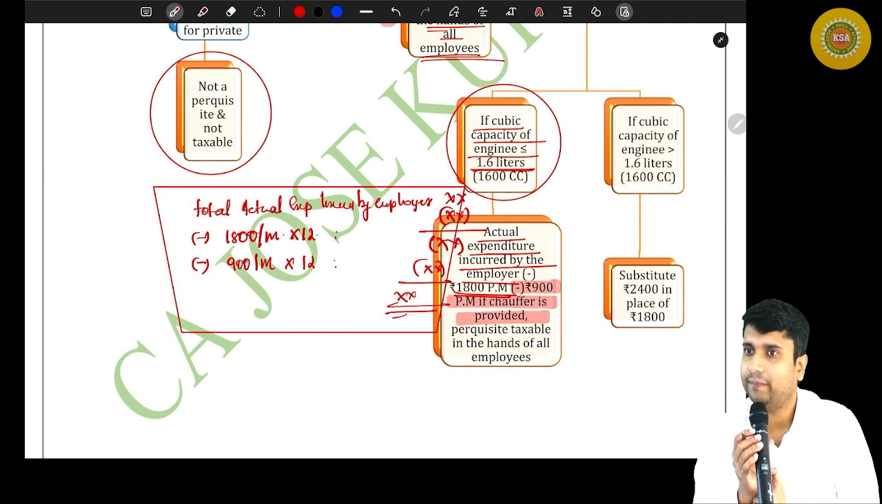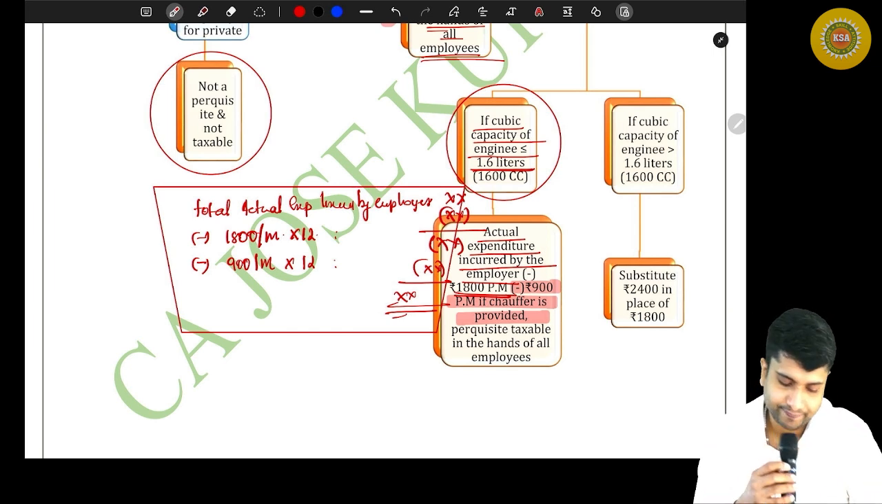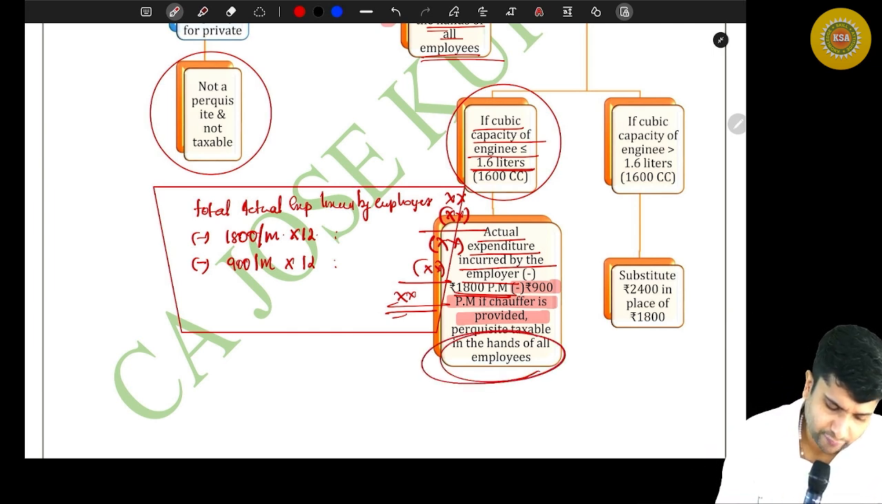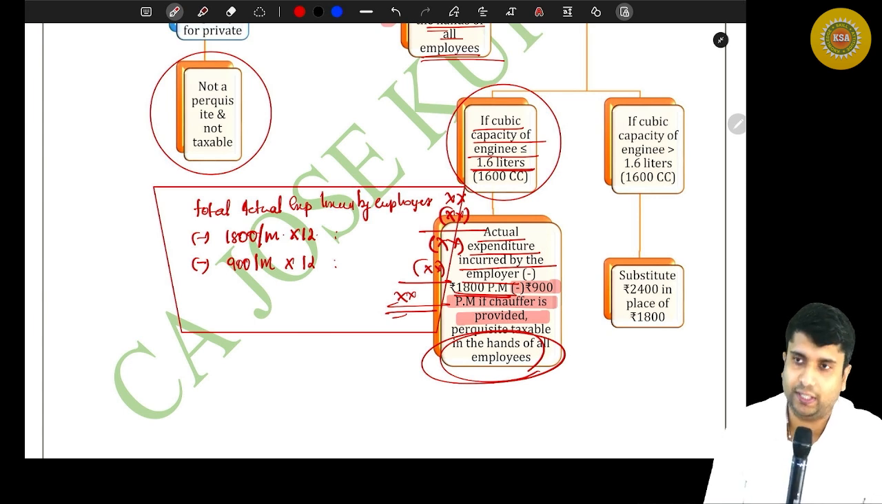Are you all with me? And this will be taxable in the hands of all types of employees. That's what the department says.